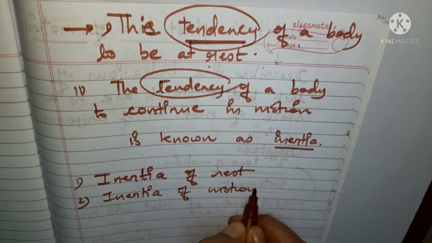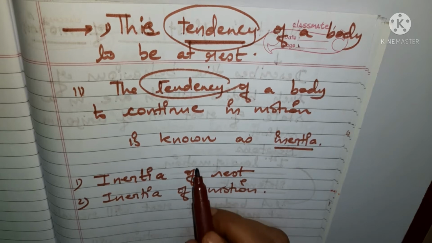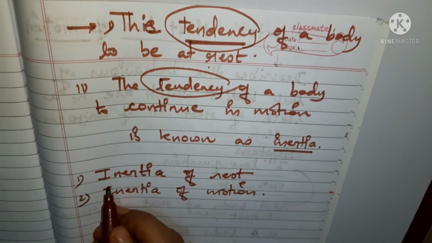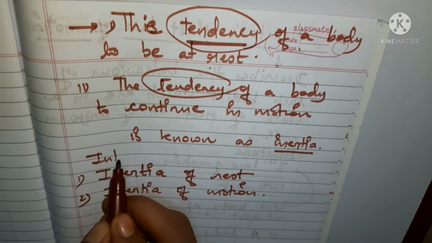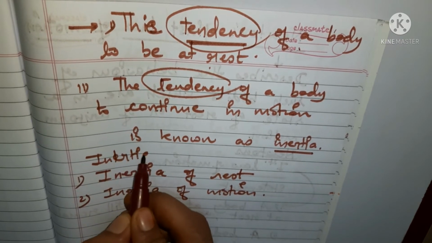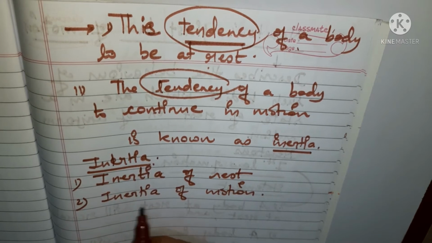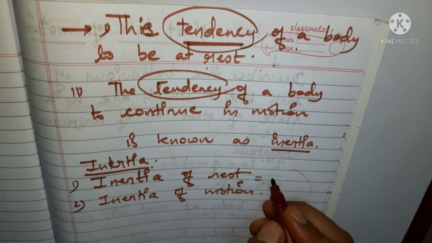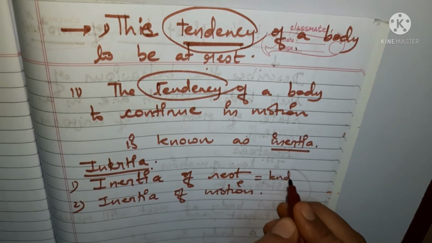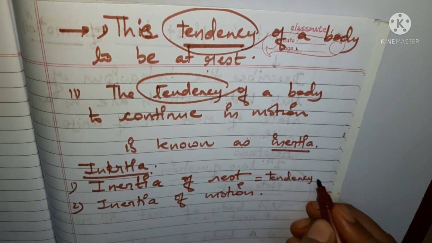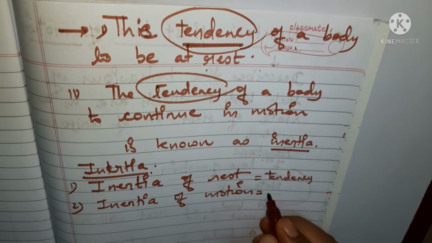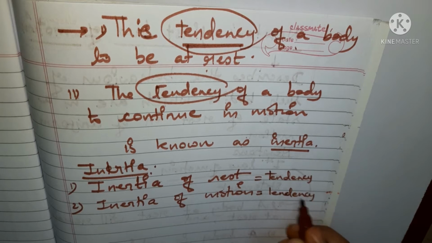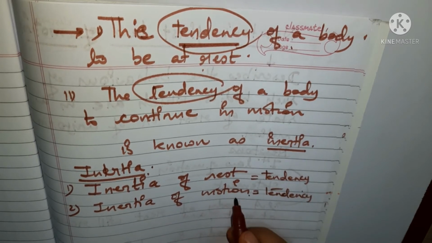Inertia of motion. So we are having two parts again in case of inertia. We are having two cases in case of inertia. One is inertia of rest and one is inertia of motion. ठीक है, one is inertia of rest, that is tendency to be in rest, tendency of a body to be in rest, and here again tendency of a body to be in motion, both are tendencies only.